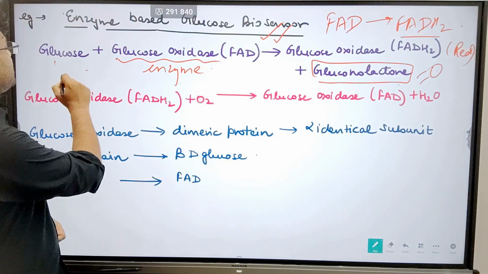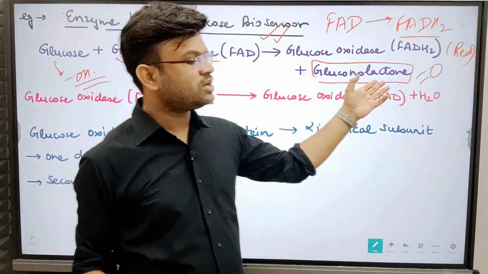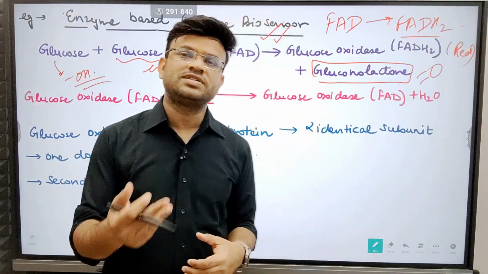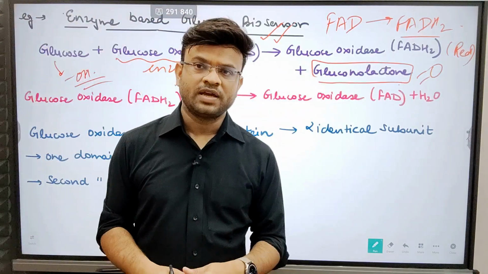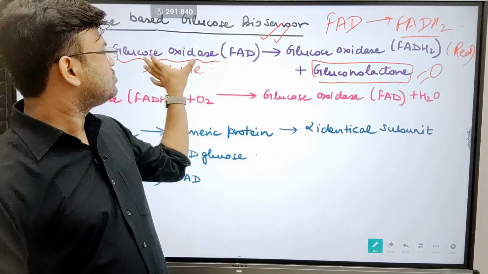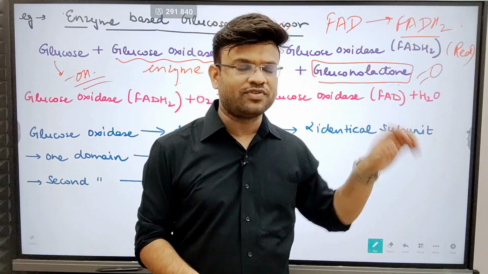Glucose has multiple OH groups. So an OH group is now converted into a ketonic group. Obviously, what has happened is oxidation. You have oxidized glucose into gluconolactone, and you have reduced glucose oxidase, FAD, into glucose oxidase FADH2. FAD has been converted into FADH2.